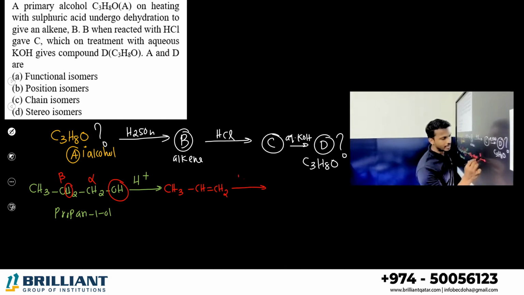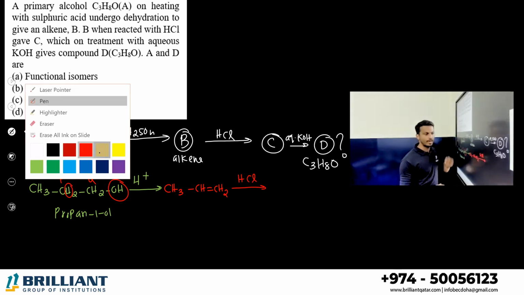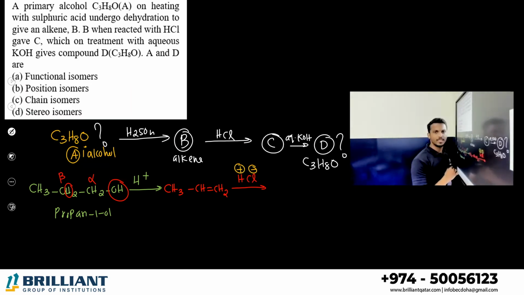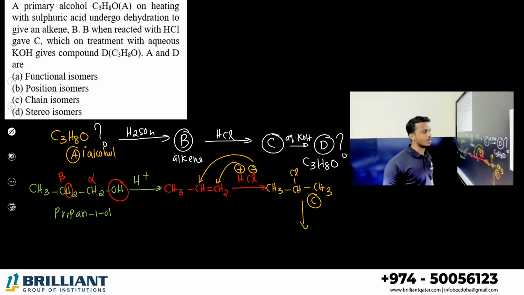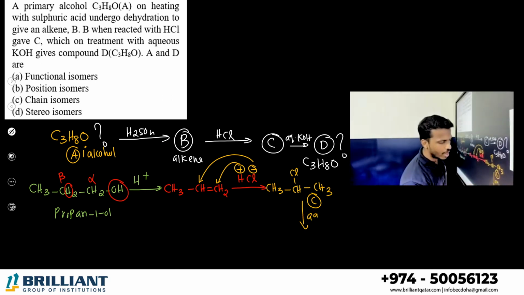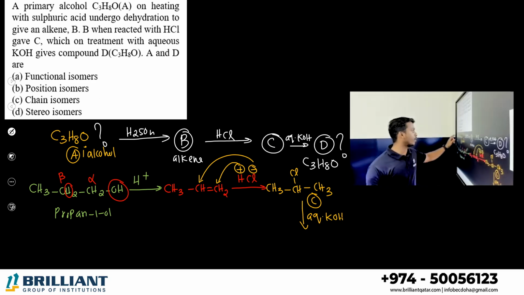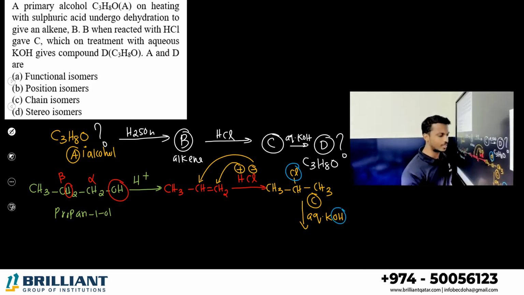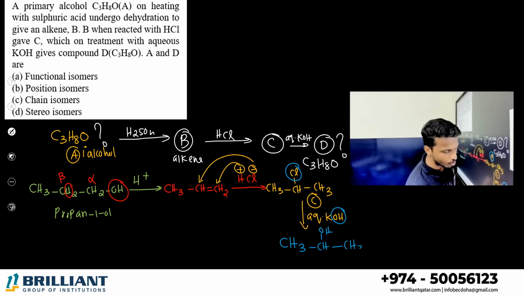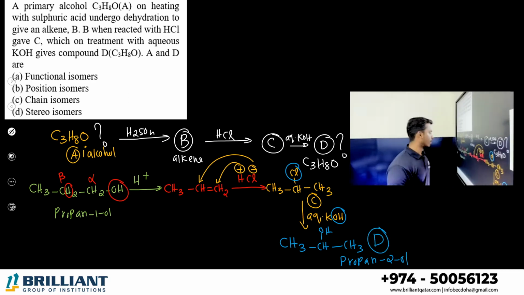Alkene, when we treat with HCl, what will happen? Markovnikov addition. H plus is there, Cl minus is there. Cl minus goes to the carbon with fewer hydrogens. The product here is CH3CHClCH3, 2-chloropropane, that is compound C. Finally it is treated with aqueous KOH. Aqueous KOH means nucleophilic substitution. The chlorine will be removed, OH nucleophile will substitute. You will get CH3CHOHCH3. What is this final compound? Propan-2-ol. This is compound D. This is compound A.